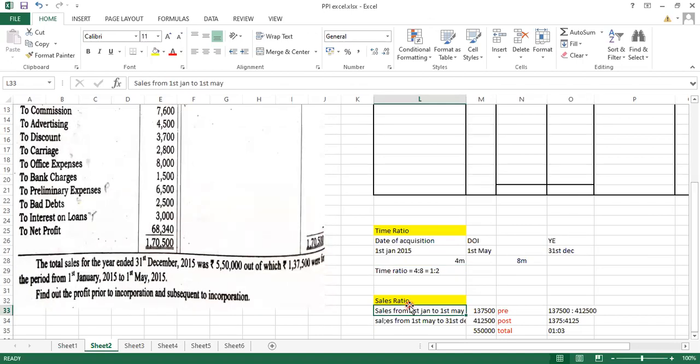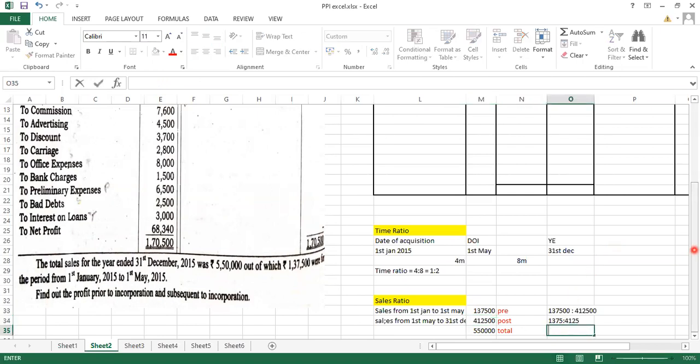Now let's do it for the sales. अब देखो पूरे साल का सेल कितना बोला है? Whole of the year, पूरे साल का सेल is 5,50,000 rupees, out of which the first 4 months का कितना दिया है? 1,37,500. सो बैलेंस minus कर दो, you will be getting a balance of how much? You will be getting a balance of 4,12,500 rupees. 4,12,500.